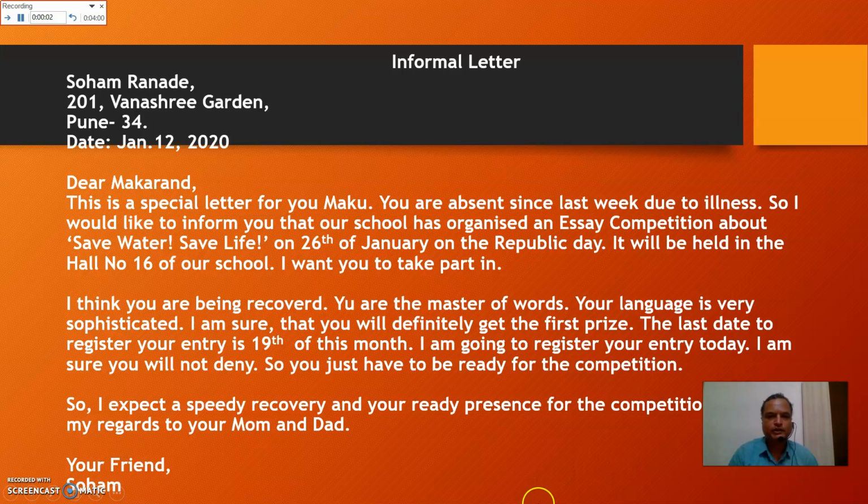Now see the informal letter. It is to be written to your friend. Your address is written at the left hand side corner at the top of the letter. Soham Ranade, 201 Vanashri Garden, Pune 34. Date: January 12, 2020. Dear Makarand, this is the salutation.